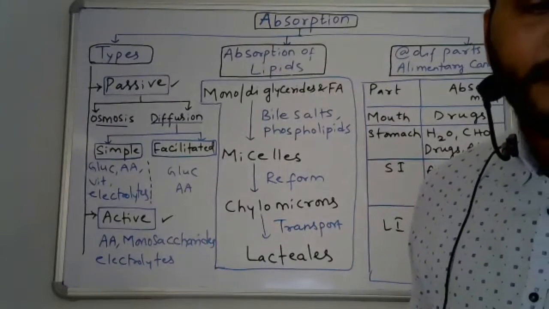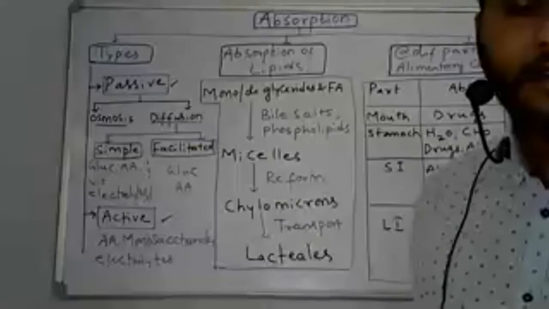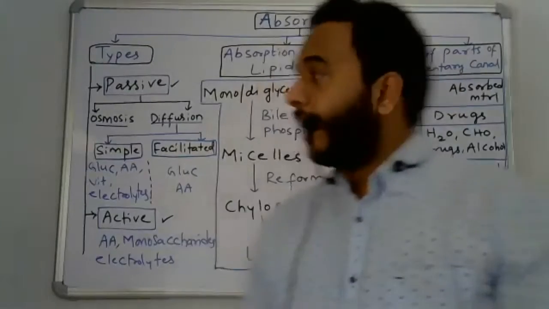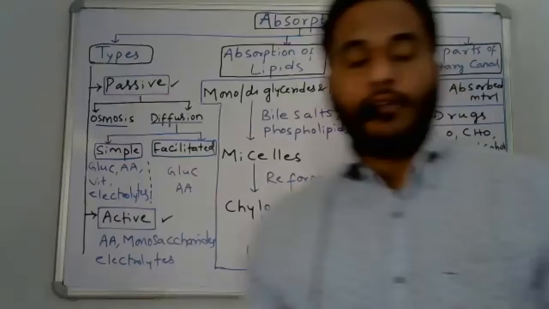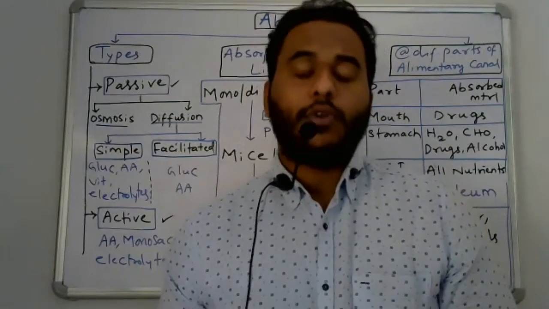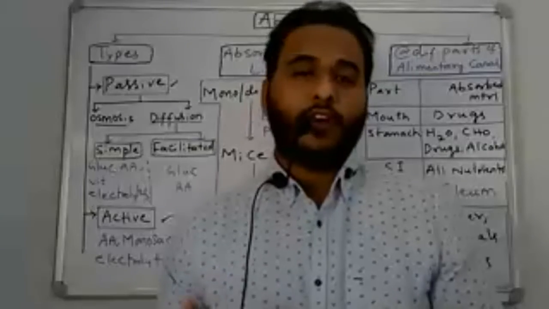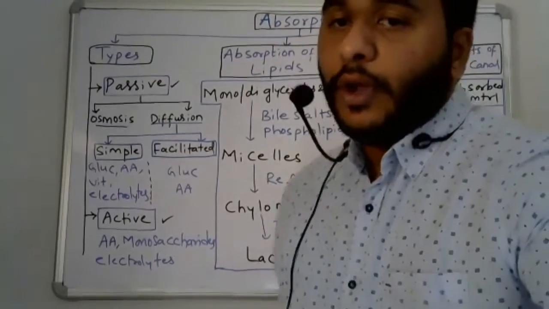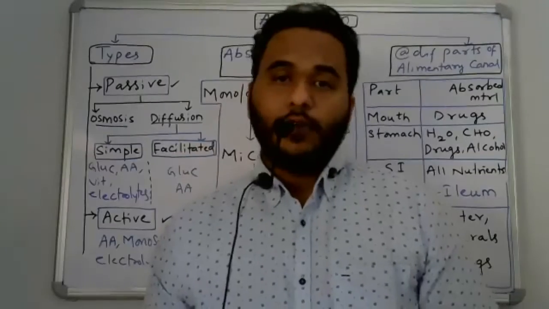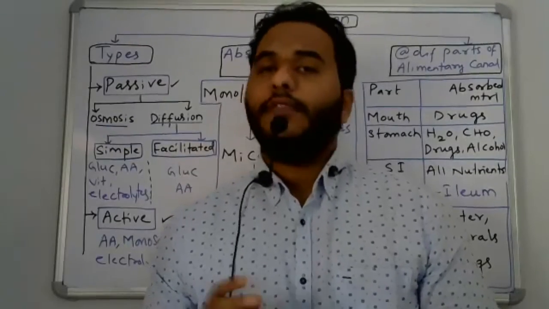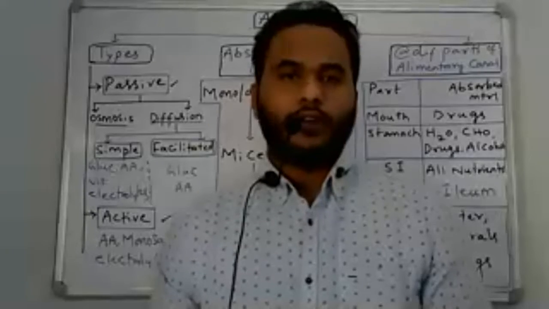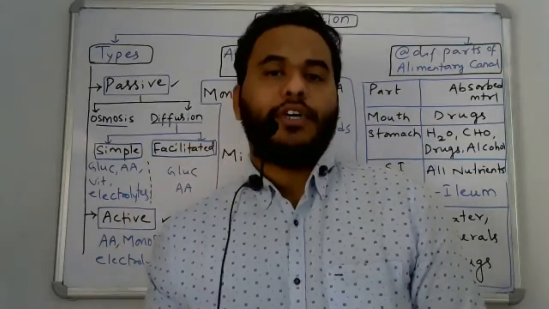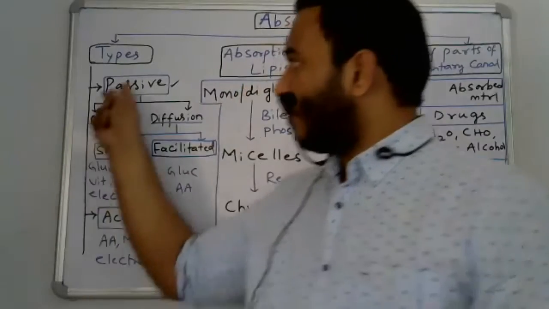Osmosis means the transportation of solvent molecules from a higher concentration region to a lower concentration region without using any energy. That is called osmosis, and it is an example of passive absorption.